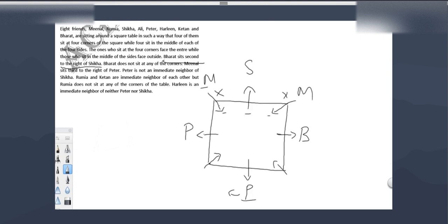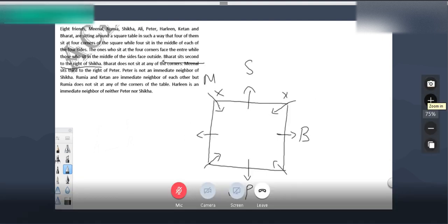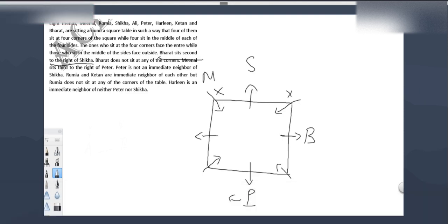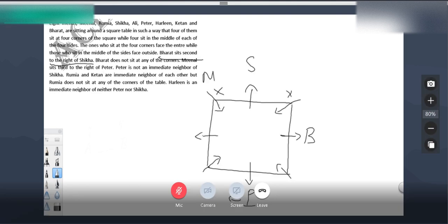It's two possibilities. If this is Peter, this is Minal. Out of these two, I'll try one possibility first. If we cannot complete that arrangement, then we will try the other possibility. Now I am considering this is Peter and this is Minal. Minal sits third to the right of Peter, and Peter is not an immediate neighbor of Shika. It is done.